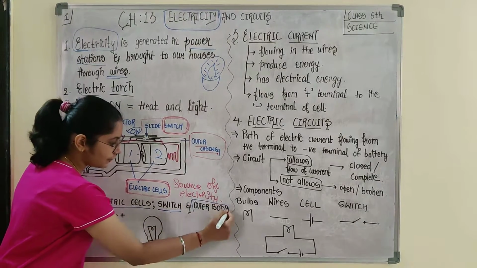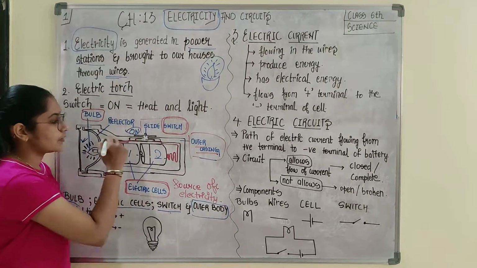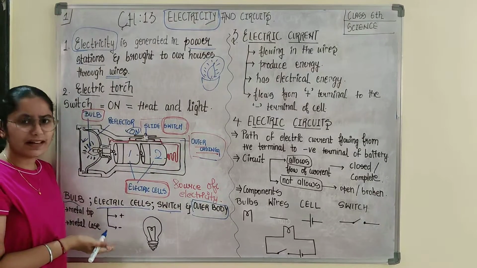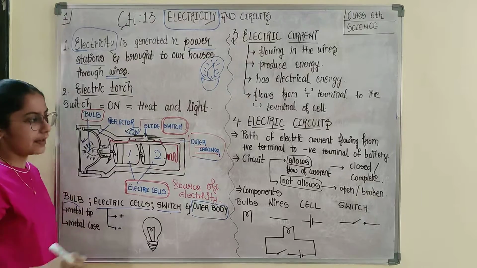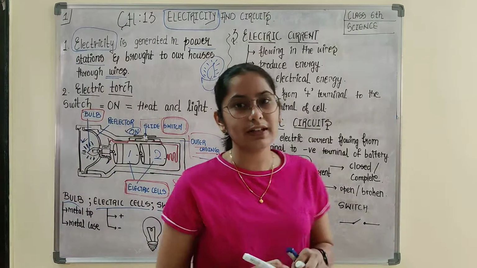Now the outer body, of course, is the outer casing. Simple electric torch. Okay, no problem. We move down to next.